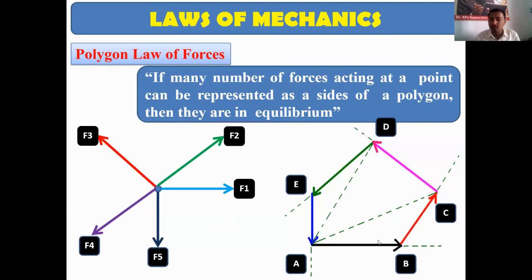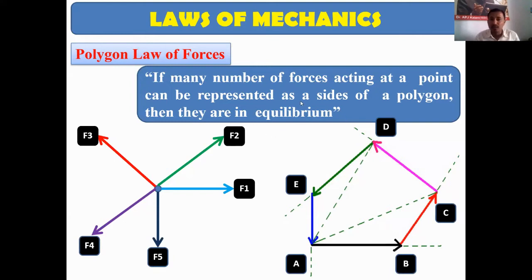Suppose five forces are acting on a body. That means each side will represent one force, so five forces means five sides of a polygon. If this polygon closes, after drawing the polygon, if the polygon is closed, then the body will be in equilibrium.